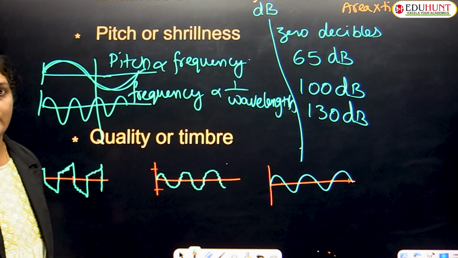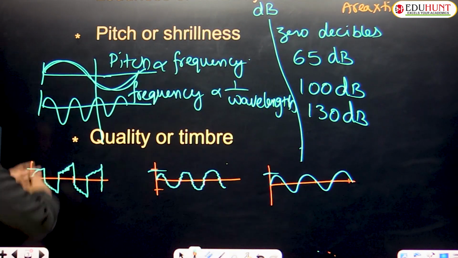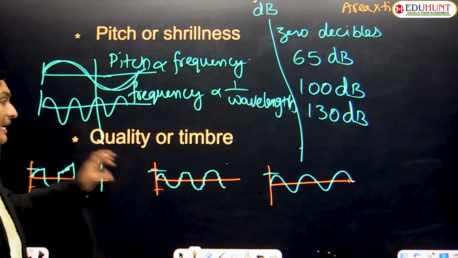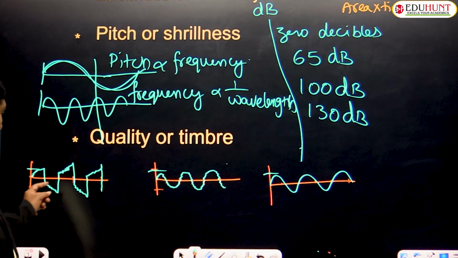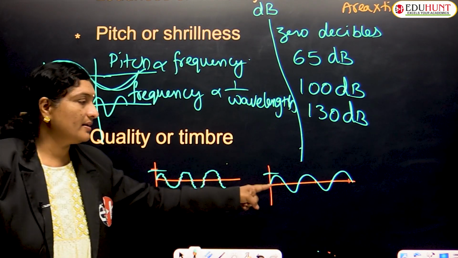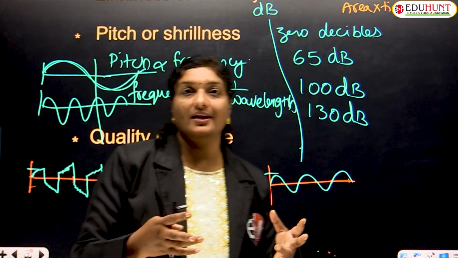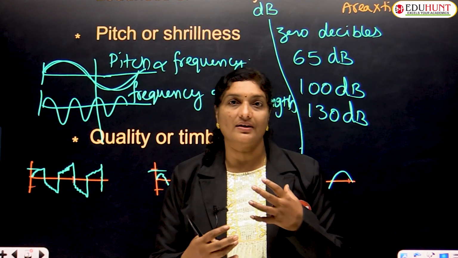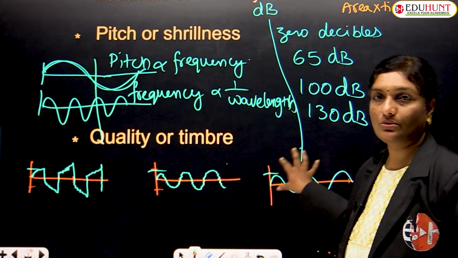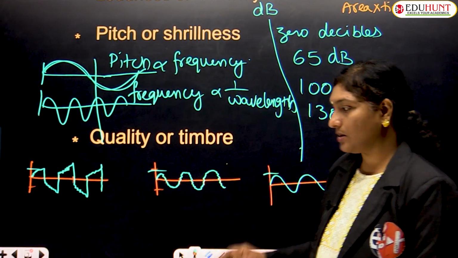Observe the three waveforms, children. These three waveforms have the same amplitude and maintain the same frequency, but the material itself makes the difference, because the vibrations in this one are comparatively different. Here it is different, and here it is totally different. So based on the timbre, the material used, or the vocal cords, sound is categorized into another characteristic, that is quality or timbre. With this, let us conclude this concept.